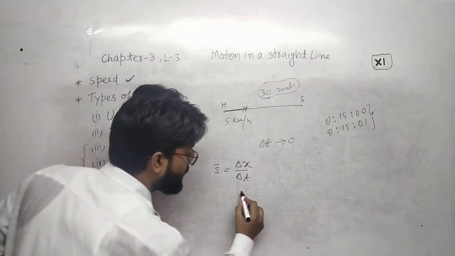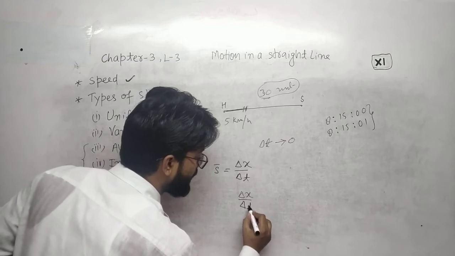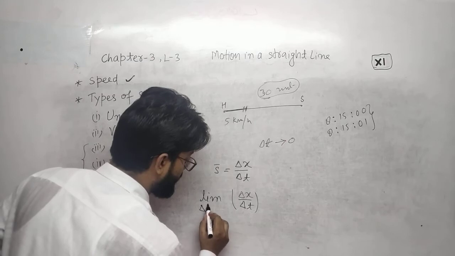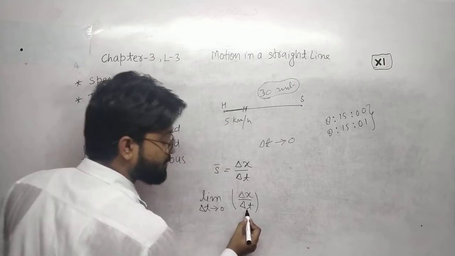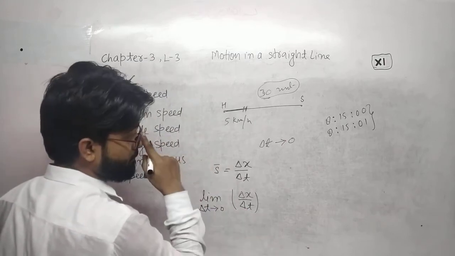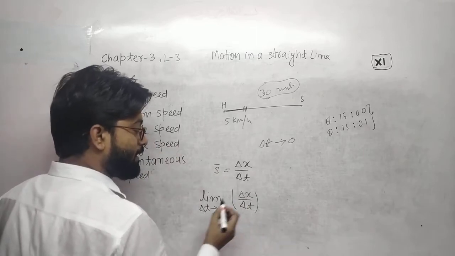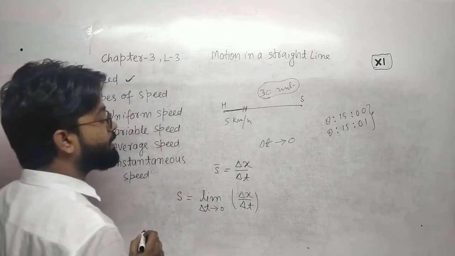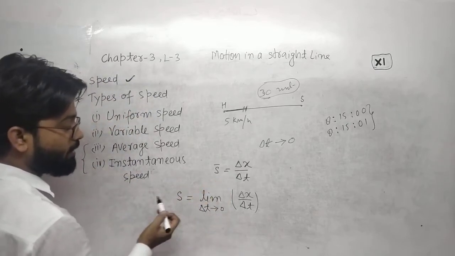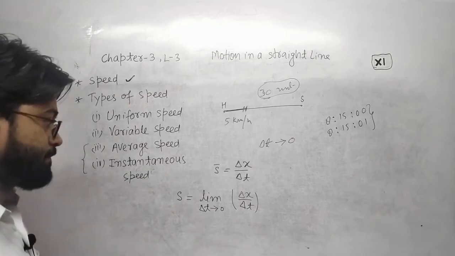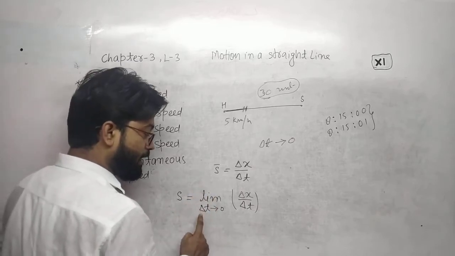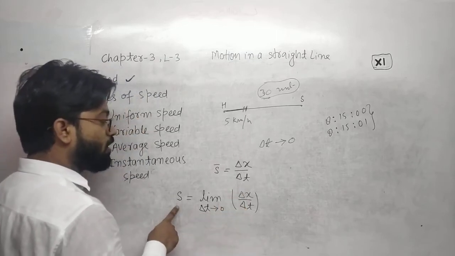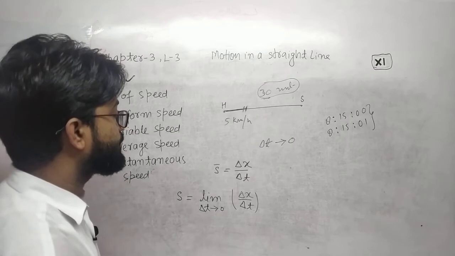When delta x upon delta t, with the limit condition delta t tends to 0, this time is very small, then that particular average speed is called instantaneous speed. Limit delta t tends to 0, delta x over delta t is called instantaneous speed.